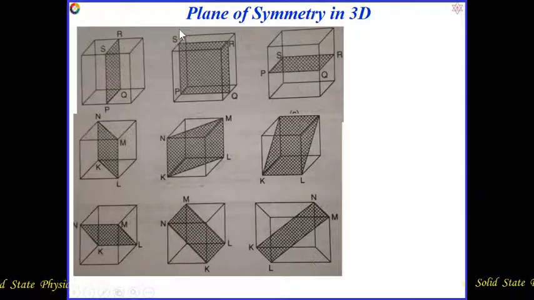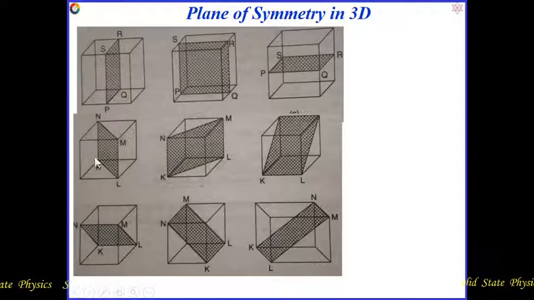If we consider plane symmetry, 9 planes are possible, which pass through the center of the cube and separate two halves that are mirror images of one another. If we consider one plane here, it divides two halves, both mirror images of each other, and this is another plane, also dividing two mirror halves.